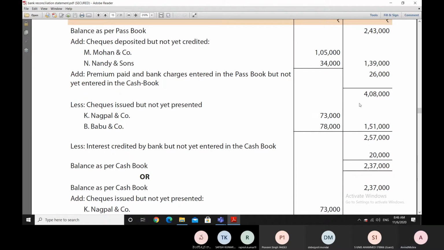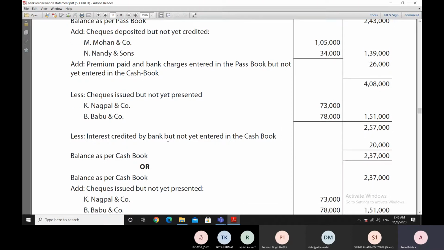So we will be reducing these two check amounts from the balance at which we are at 4,08,000 in an attempt to reach the cash book balance. So after reducing these two, we are getting 1,51,000.